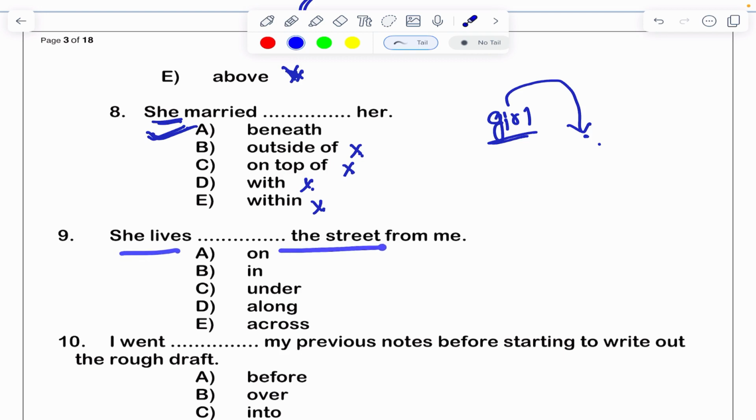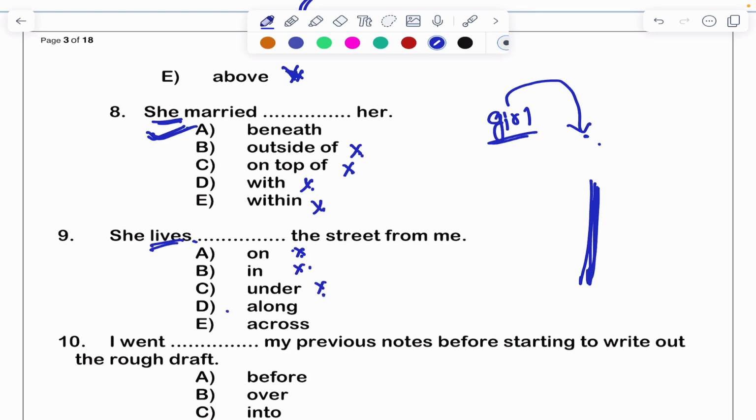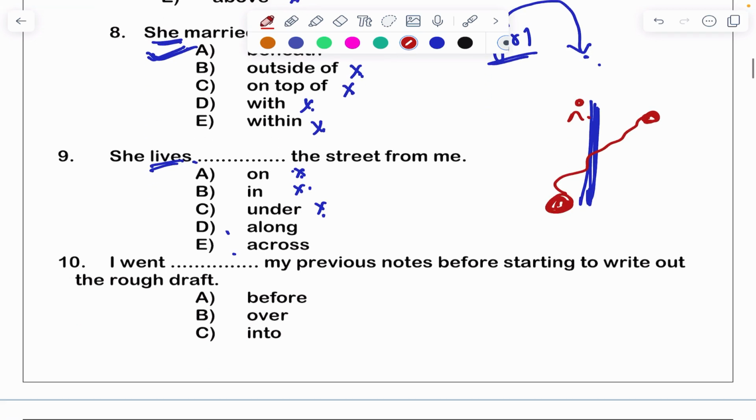She lives dash the street from me. See, this is a street. We cannot say on the street. In the street, no. Under the street also no. Along or across may be correct. Along means maybe I am staying here, she is staying here. That time we will say along the street. If I take the situation in another way, I am staying here, she may be staying there. So across the street. Depending upon the situation, the question is actually incomplete. If the complete information is given, then we would have chosen the right option.